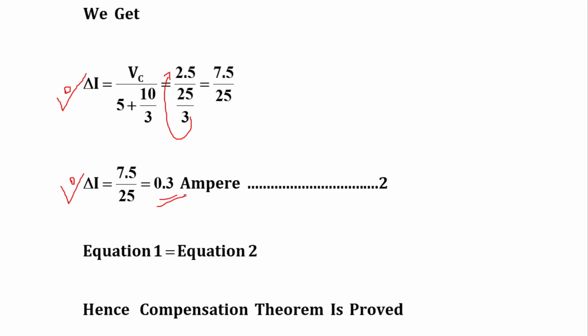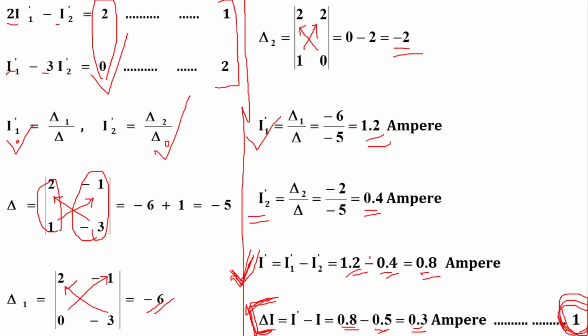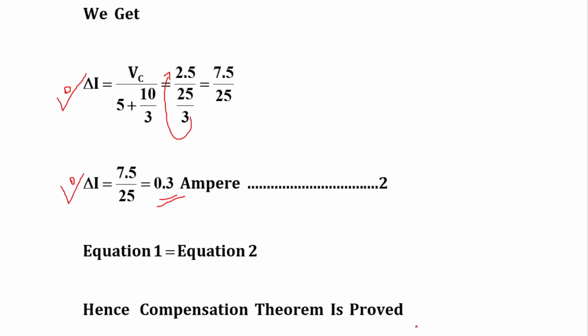0.3 ampere. So let us verify with our result 1, which is equal to 0.3 ampere, and again over here we get 0.3 ampere. So we can say that equation 1 is equal to equation 2. Hence compensation theorem is proved or verified. So this is the way to solve the numerical based on compensation theorem.